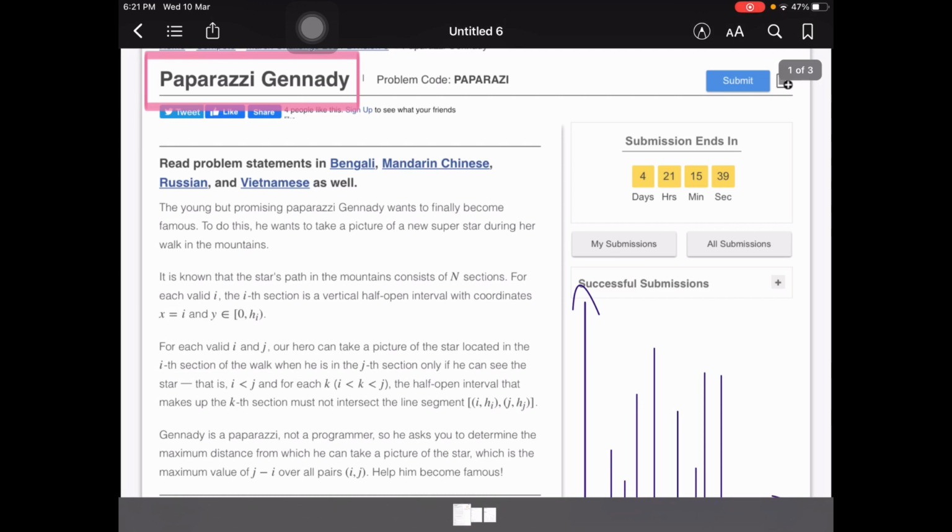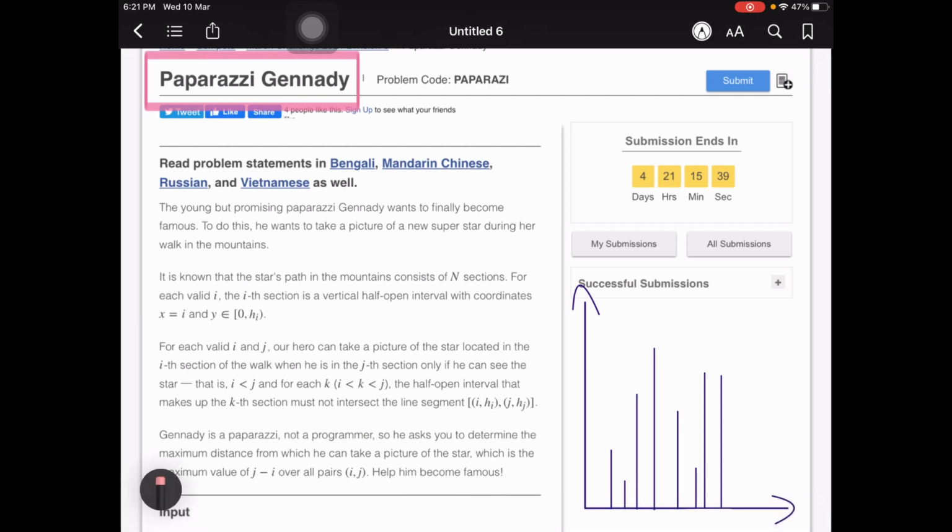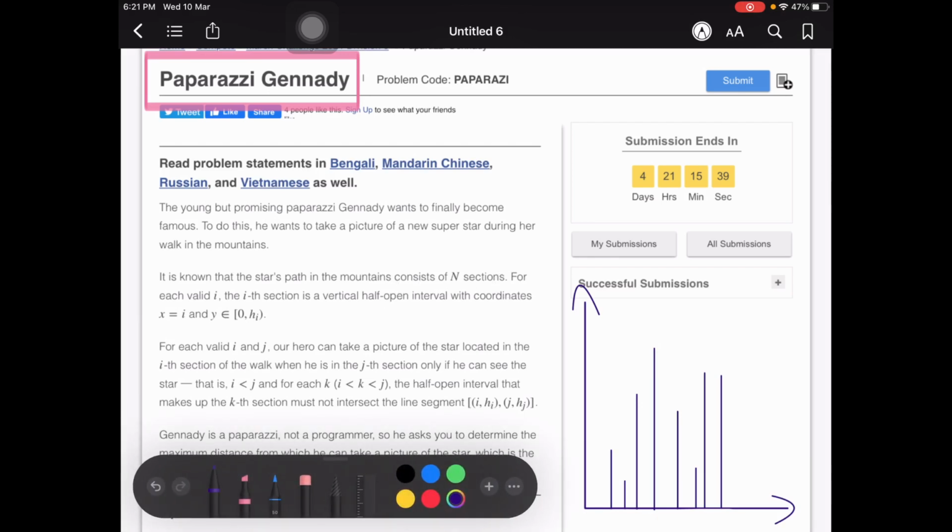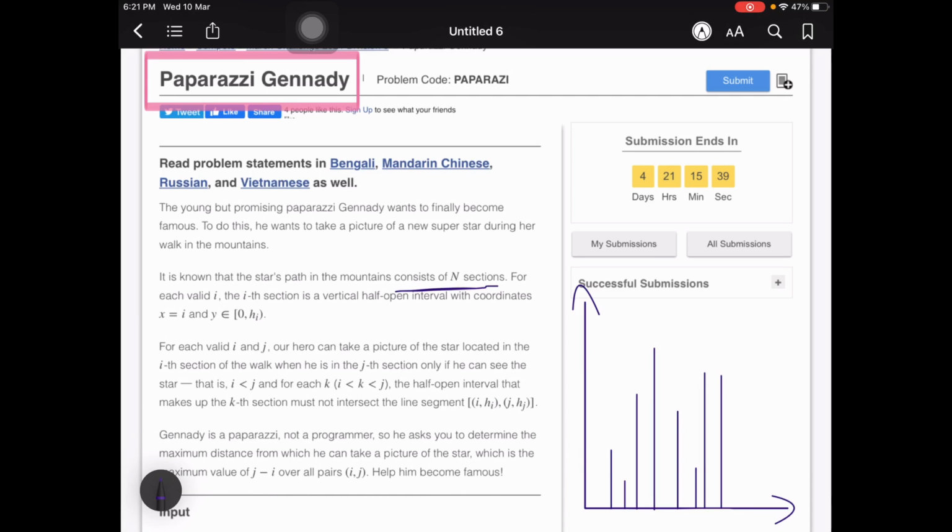So the question says the young but promising paparazzi Genady wants to finally become famous. To do this, he wants to take a picture of a new superstar during her walk in the mountains. So he'll have to take a picture to become famous. Now it is known that the star's path in the mountains contains n sections. Now here is the point where the question starts. So there are n sections that the star would take.